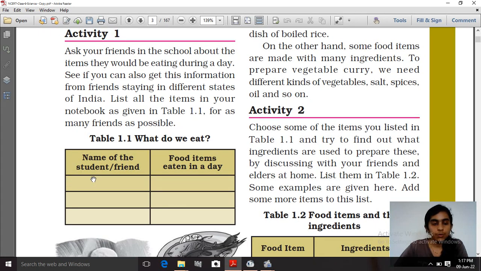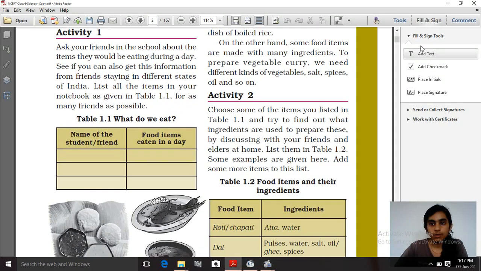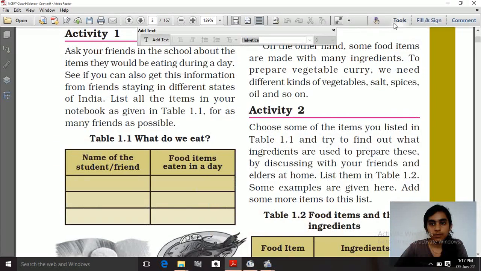Suppose one of your friends belongs to Assam, then the food included is papaya khar.